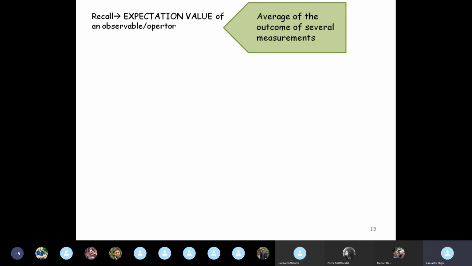If you measure a particular observable for a given state, for a given particle, several times on the same function psi, you get different results every time. All right. So what do you do? What is the outcome of the measurement that you will use as a result? You take the average of all these measurements, and that is what we call the expectation value. It is the average of the outcome of several measurements on the same state.